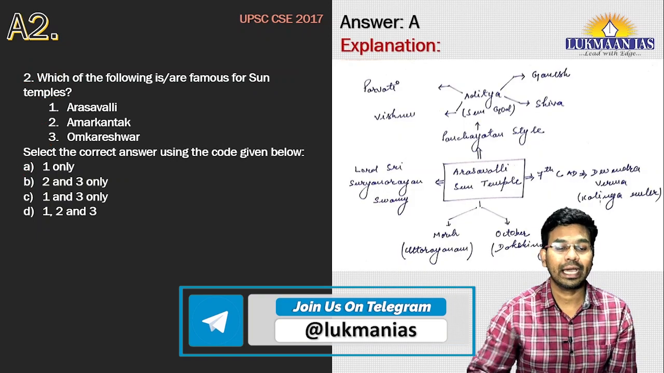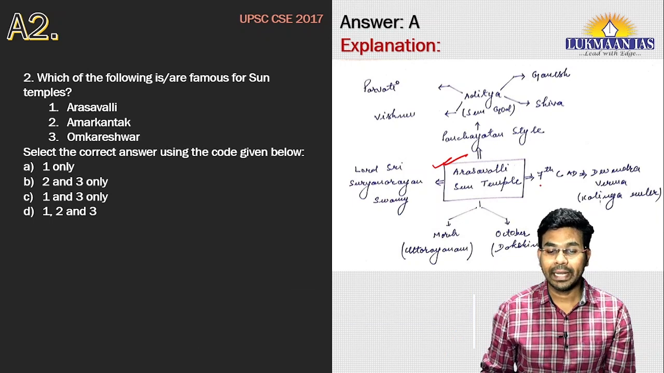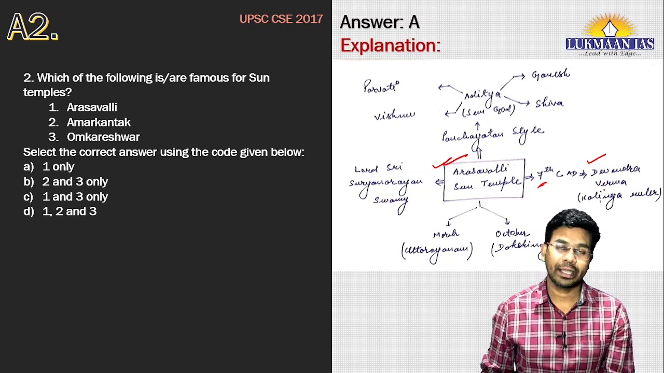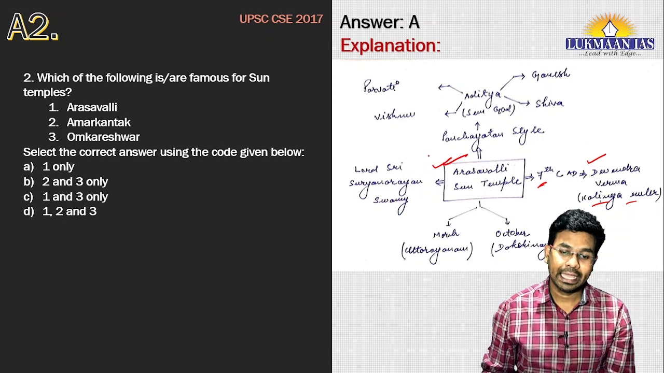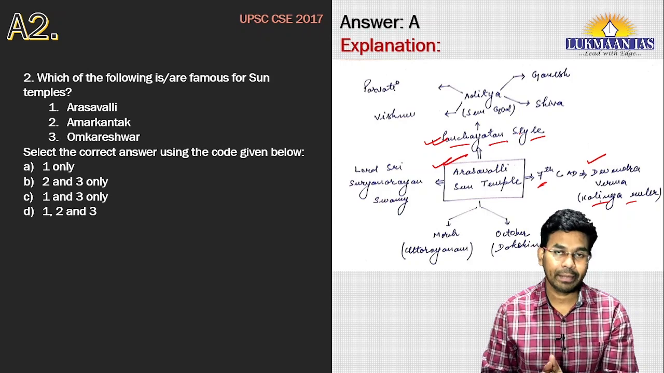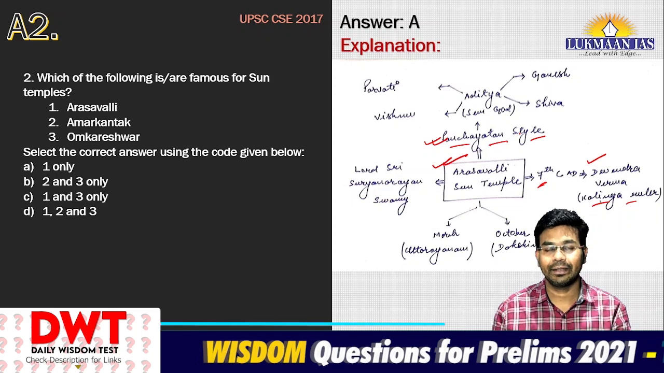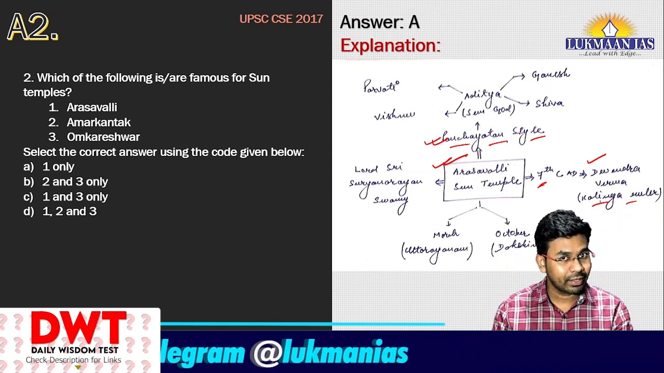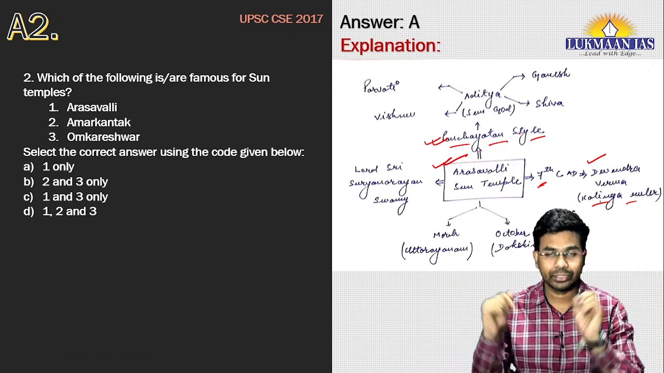Now let us understand about Arasavalli Sun Temple. This Arasavalli Sun Temple was built in the 7th century AD by Devendra Verma. Devendra Verma was a ruler of the Kalinga dynasty, and this particular sun temple was built in the Panchayatan style. What do we mean by Panchayatan style? It simply means at the center of the temple there will be a statue of a god, and on the four sides of the temple there will be statues of other gods.